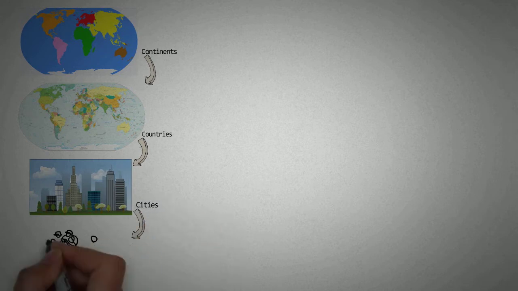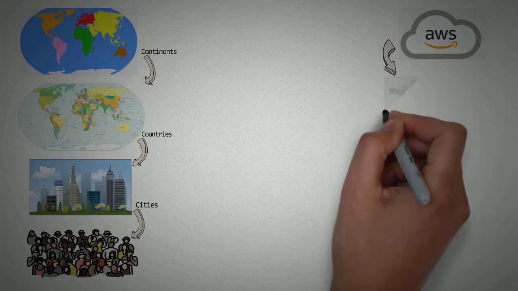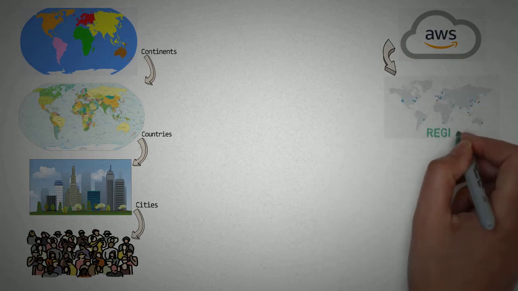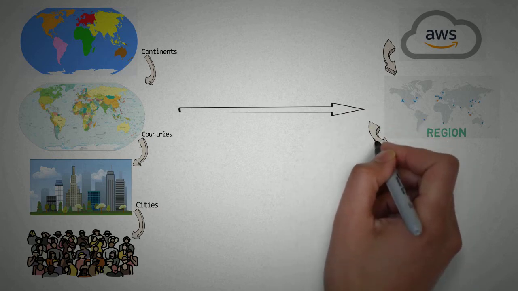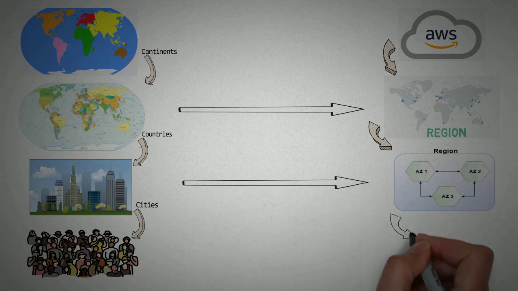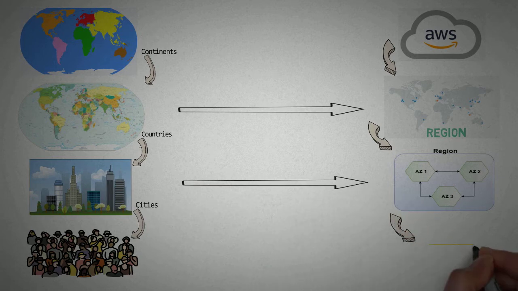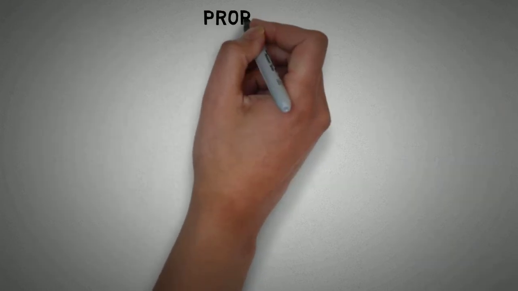So similarly, AWS keeps its data centers across various locations in the globe, and that is called a region. And just like countries, a region is also divided into subparts, that is availability zones. So an availability zone is something similar to cities, and an availability zone is the place where our data is actually stored. So I hope you get an idea about AWS region and availability zone.